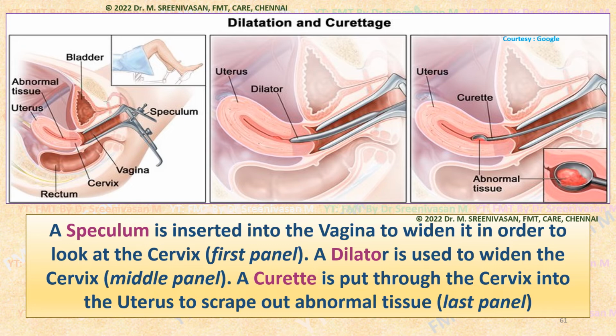The vagina is opened using the speculum placed in it. Then the cervix is dilated by introducing Hegar dilators of different sizes. After obtaining the necessary cervical dilatation, the curette is introduced into the uterus. Then the uterine contents from the inner wall of the uterus should be gently scraped out using the curette. Complications with dilatation and curettage: careless handling of the curette may lead to uterine perforation and severe intraperitoneal bleeding, hemorrhage, leading to hemorrhagic shock in the pregnant woman.